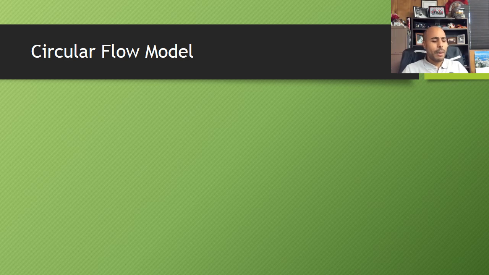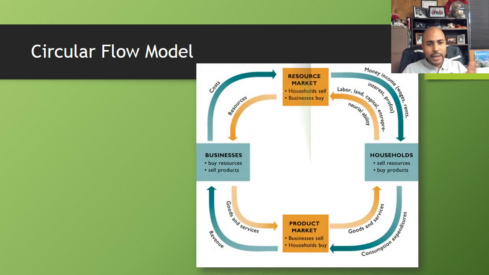I really hope y'all remember the Econo game. Just in case you forgot, here's the circular flow model. Remember that in the circular flow model, we have two basic groups. We've got households, right here, and we've got businesses, right here. Okay. Now, remember that the purpose for households is to sell their resources to the businesses so they can earn